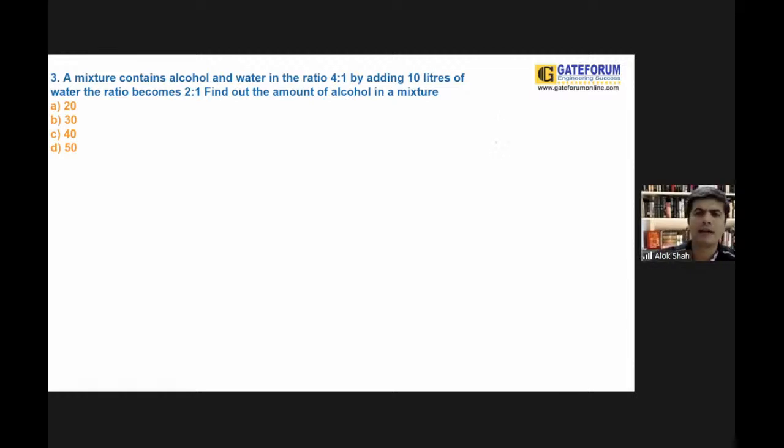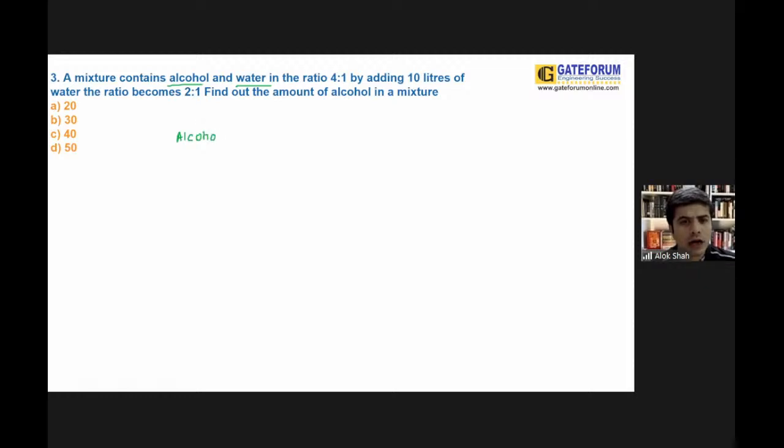Normally, lots of people will talk about the drinking of alcohol and water. I always say that it is always advisable to avoid drinking such kind of stuff. Look carefully. A mixture contains alcohol and water in the ratio 4:1.